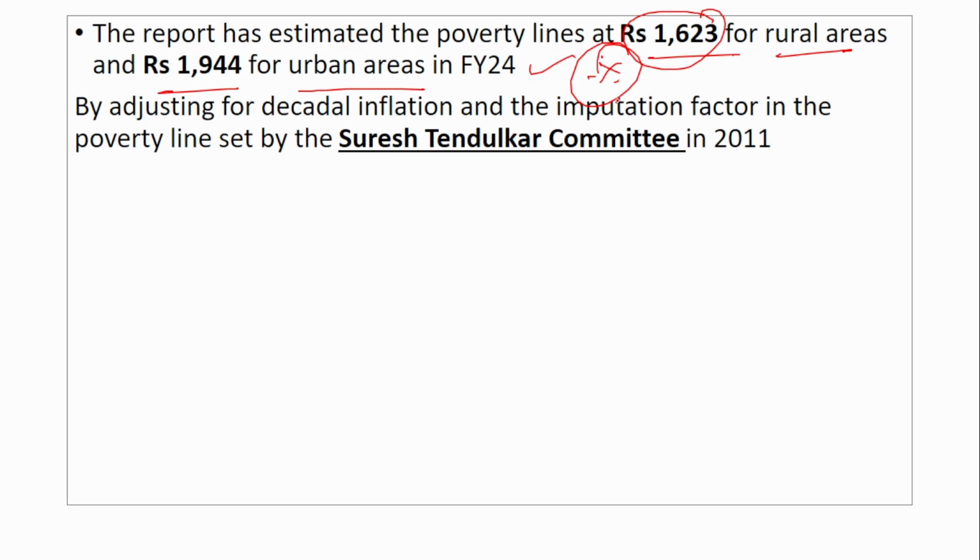So if any person is earning less than 1623 per month in a rural area, then he is considered to be living in poverty. Similarly, if any person in an urban area is earning less than 1944 per month, then he is considered to be living below the poverty line.